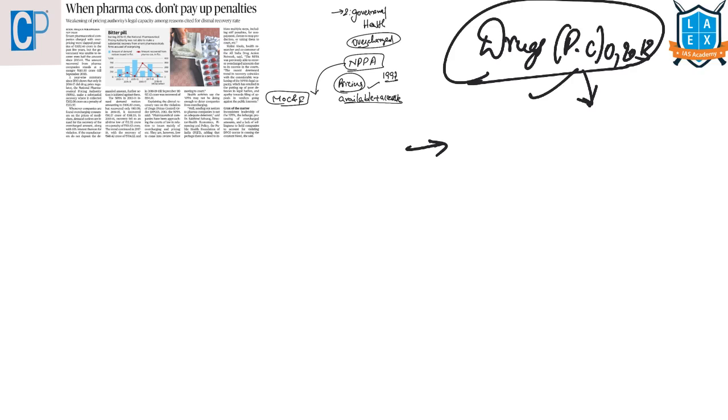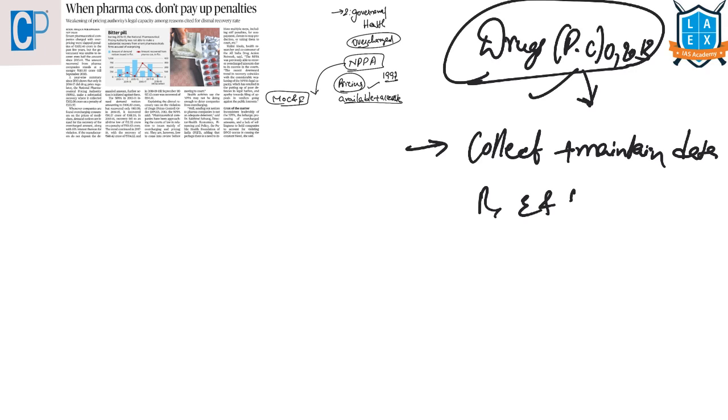And this organization should collect and maintain the data on production, exports and imports. What is the market share of individual companies? Even they should have that data. And what is the profitability? That is, what is the rate of return of the companies for bulk drugs and their formulations.